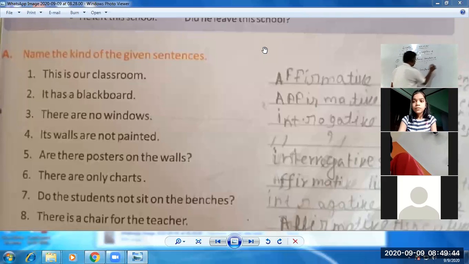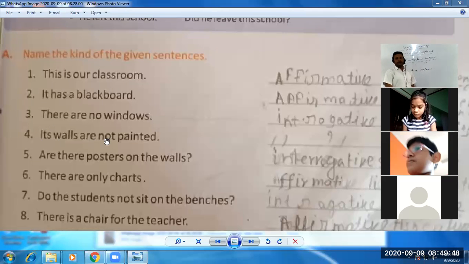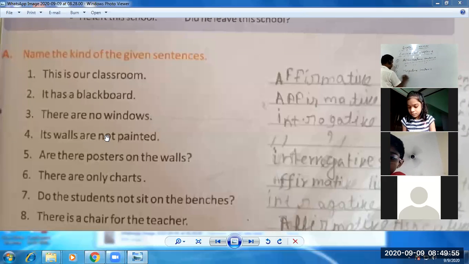Let's talk about the fourth one. You can clearly see it. Walls are not painted. Again, negative word has been used. So again, this sentence is a negative sentence. Fourth sentence is also negative sentence. You can note it down.